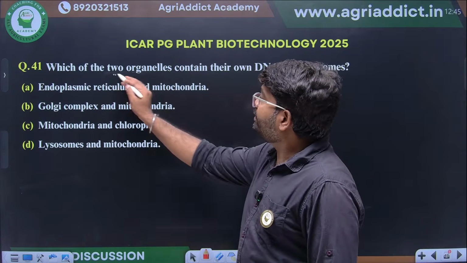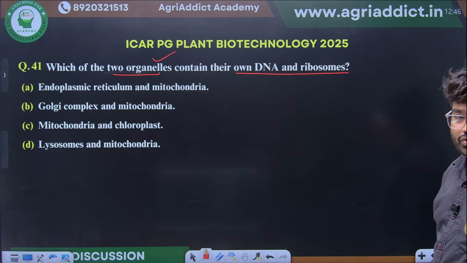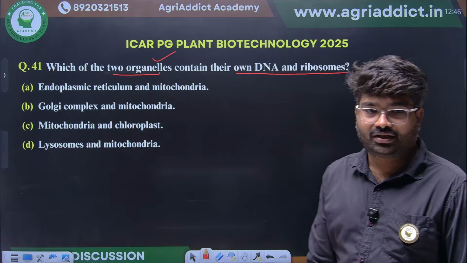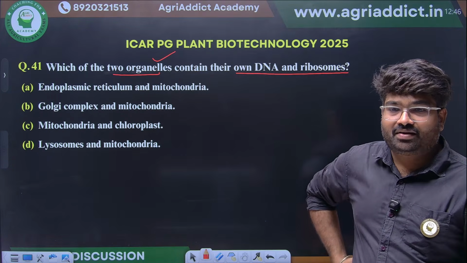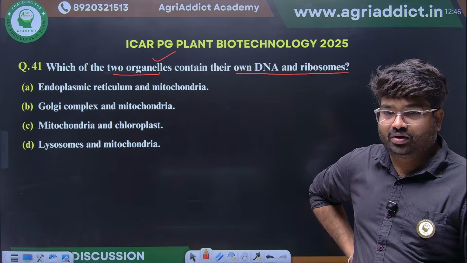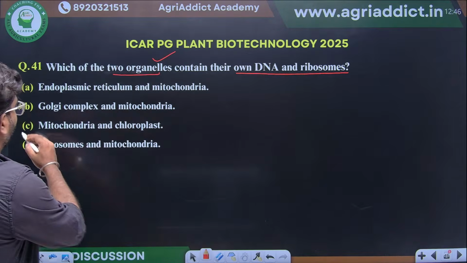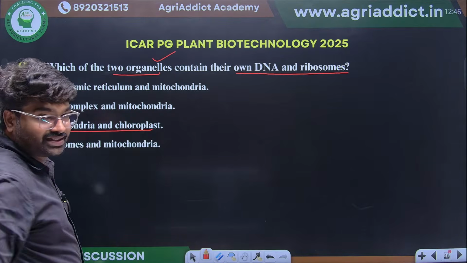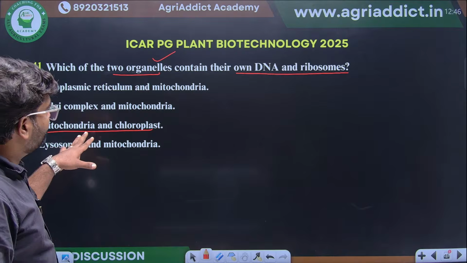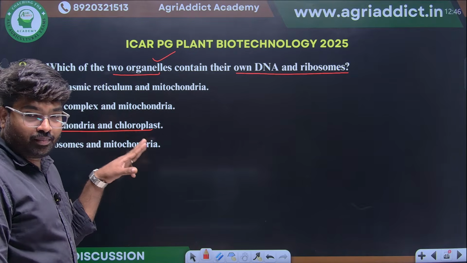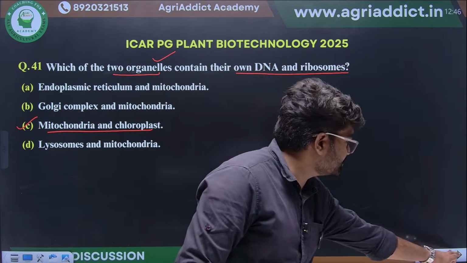Which of the following two organelles contain their own genetic material, DNA and ribosome? Simple question. What are the two organelles? Semi-autonomous organelles. Any guesses? Yes, mitochondria and chloroplast. Excellent. They have their own genomic DNA. Apart from that, their own ribosomes will be there for synthesis of their proteins.